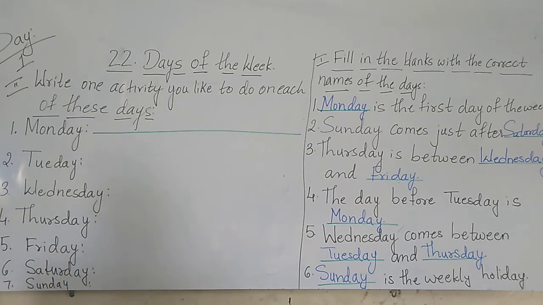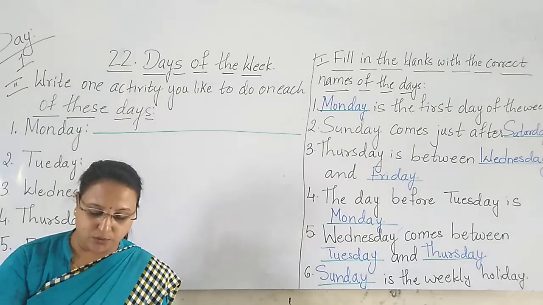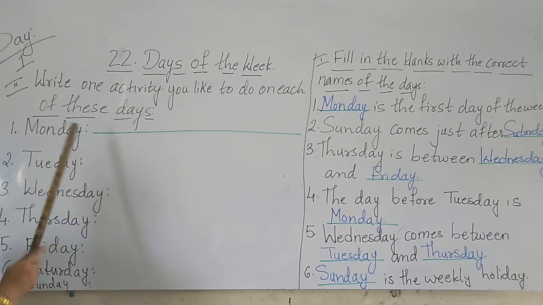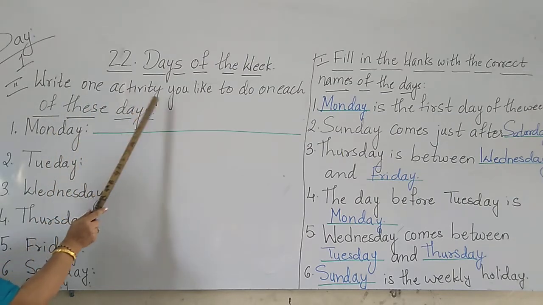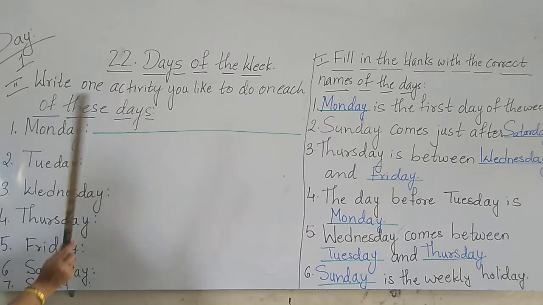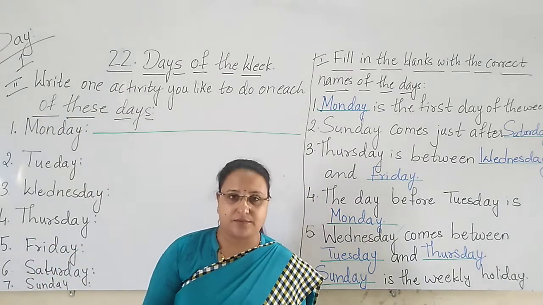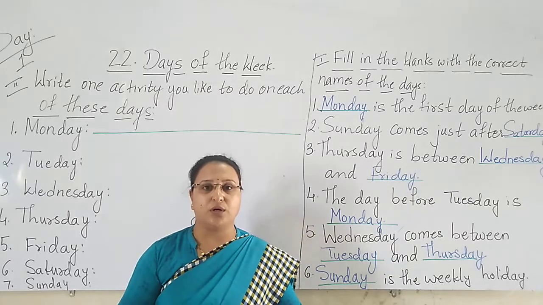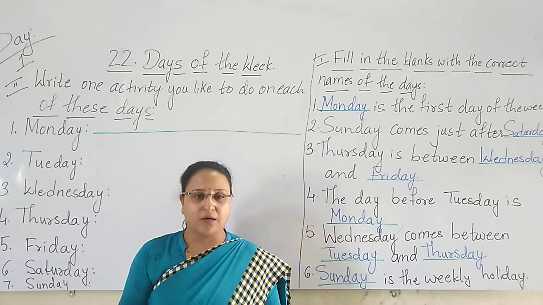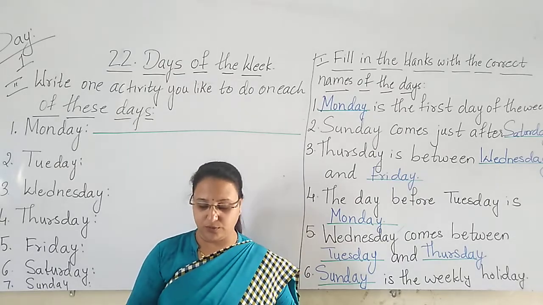Yes. So here children, one example or two examples I will show you what you have to write. They have asked us to do what? Write one activity you like to do on each of these days. In a week there are 7 days. So for 7 days, one day you have to do one activity. What activity you do in the home, that you have to write.